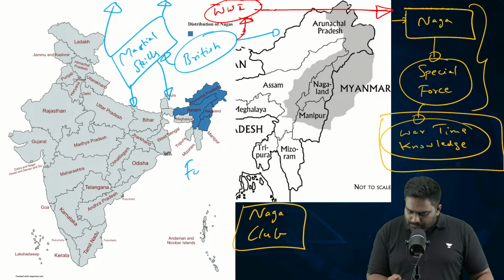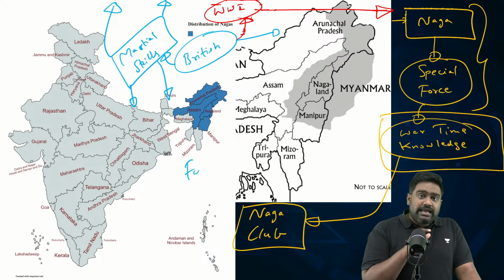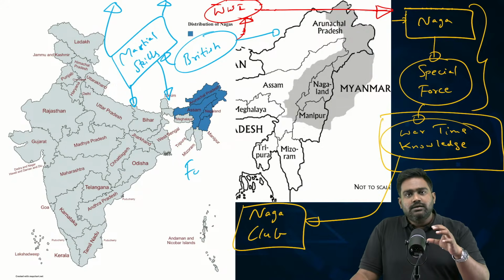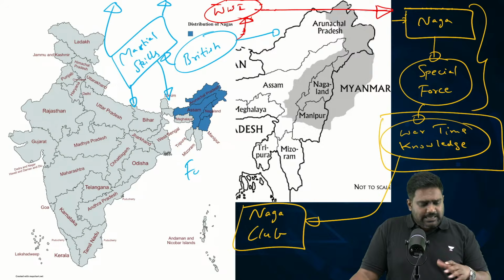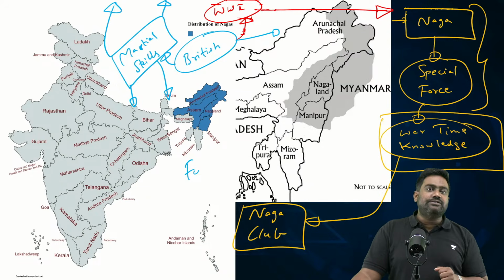Through the Naga Club, these Naga soldiers started politically organizing the Naga community. Because in the Indian subcontinent by the 1920s and 1930s, our freedom struggle was gaining momentum. It was becoming very clear that British rule was going to end sometime soon and India would be granted independence.